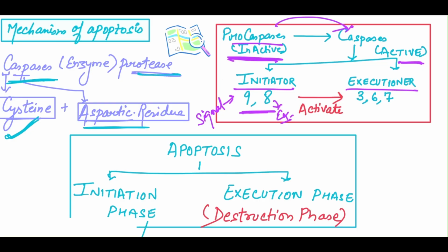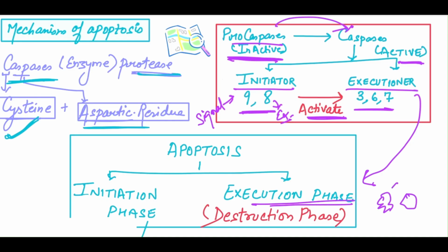These initiator caspases will activate executioner caspases. Once these executioner caspases get activated, they lead to fragmentation of cells. They break down the nuclear membrane, destroy the cytoskeleton proteins, and cause blebbing that we have seen in the morphological features, no, so that the cell dies in an organized manner.